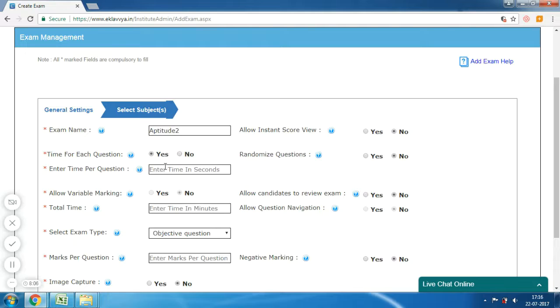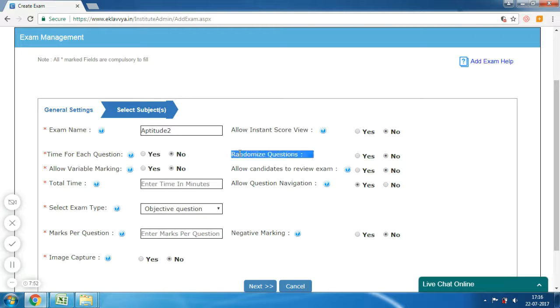Next is Time for each question. There is a facility to define a timer for each question. If you wish to set a timer for each question, then you can enable it, or if you wish to keep the timer for entire examination, then you can disable it.